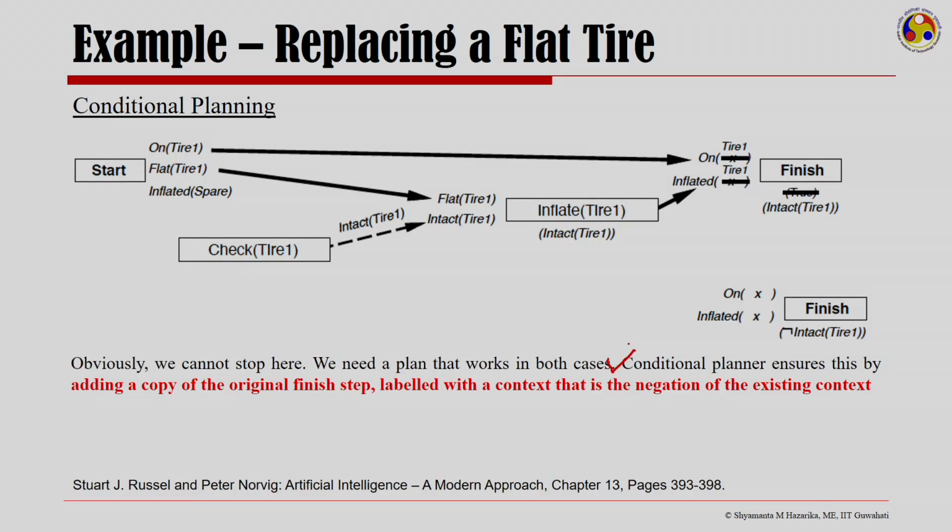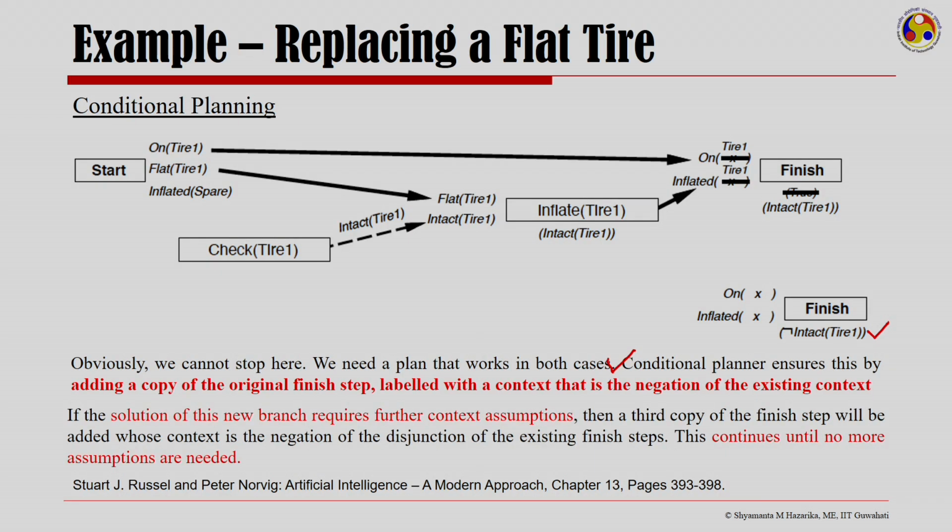So, the conditional plan ensures this by adding a copy of the original finish step, but now labeled with a context which is opposite of the original context. So, it labels it as not intact tire 1. And one needs to remember, if the solution of this new branch requires further context assumptions, then I will keep on adding a copy of the finish step. But for this problem, the only contexts being intact tire 1 and not intact tire 1, this is good enough.